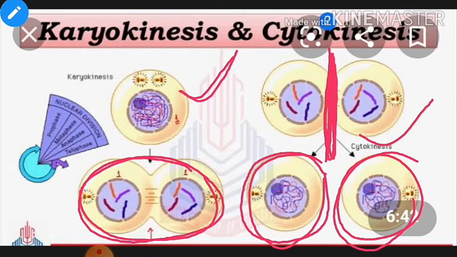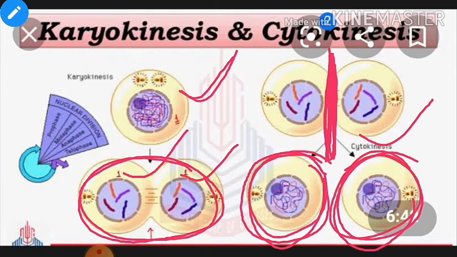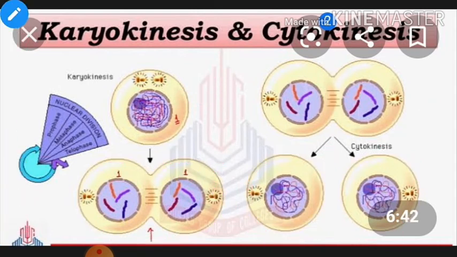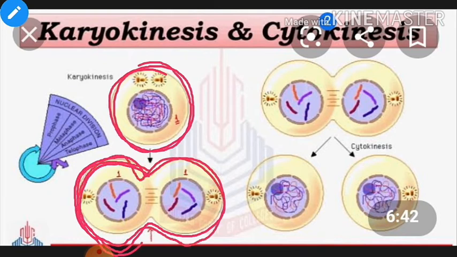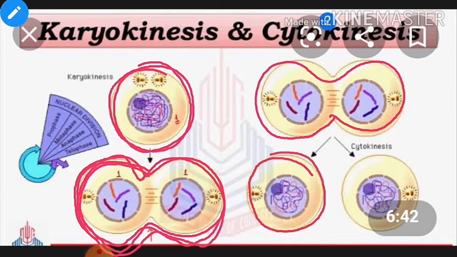So it means the karyokinesis, these are the changes of the nucleus, like you can see here there is formation of two nuclei, and after completion of the karyokinesis the cytoplasm of the cell will divide. As a result of the cytokinesis there will be the formation of two cells, these two daughter cells, completely formed here. But after karyokinesis the cell will not be separated completely. Here in the cell, two nuclei have formed, but the cell has not divided completely. To divide, the cytoplasm will divide, and when the cytoplasm divides completely, there will be formation of two daughter cells completely.